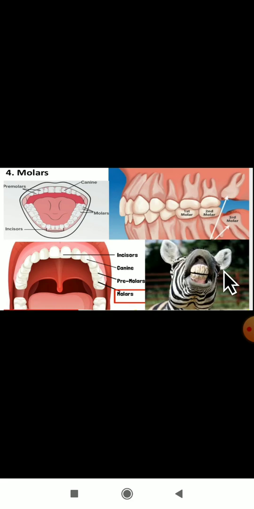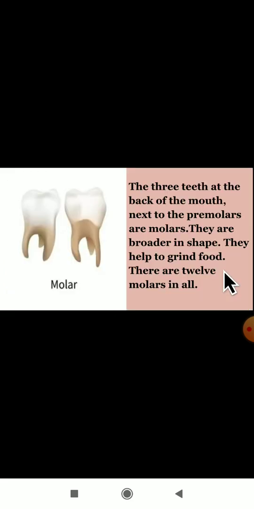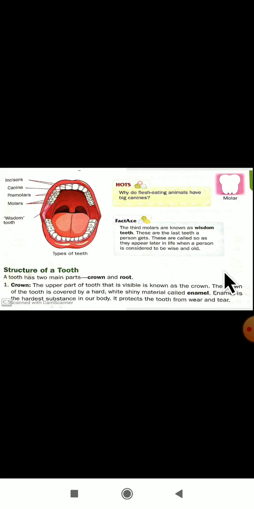There are 12 molars in our mouth, and these molars will help us to grind the food. These are the types of teeth we have discussed in the last class. Here once again I have done the revision for you. I hope you have cleared the types of teeth.